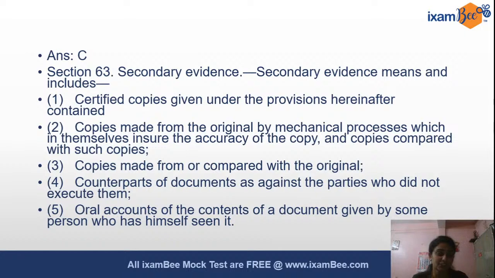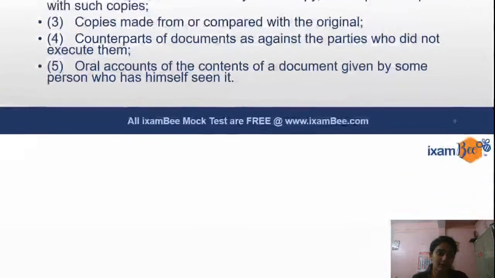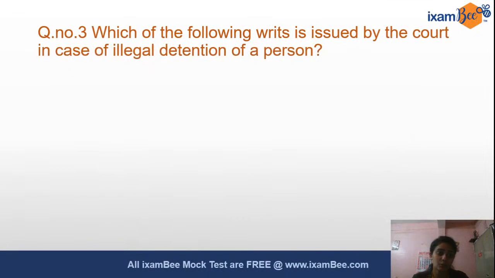Let's go to the next question. Question number 3. This is from constitutional law. Which of the following writs is issued by the court in case of illegal detention of a person? Now, there are 5 writs. You should know everything in and out about this.